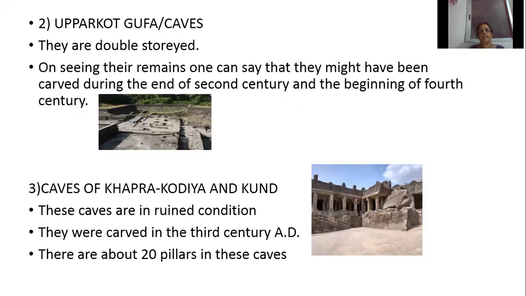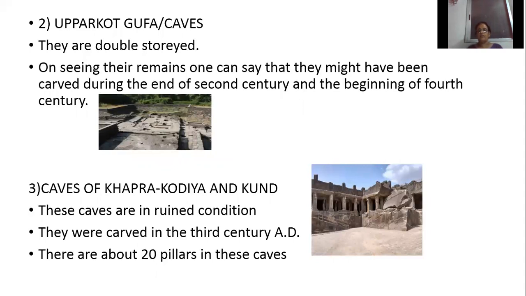Then the third one is the caves of Khapra, Kodi and Kunda. These caves are in ruined, decayed condition, and they were carved in the 3rd century. In that cave I showed pillars; there are so many pillars. How many pillars are there in this cave? 20 pillars are there. So the first one in Gujarat is the caves at Junagadh.